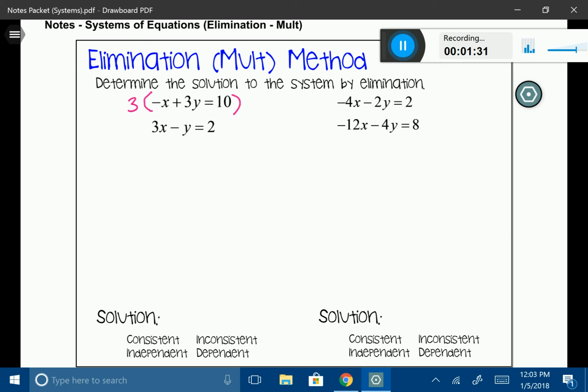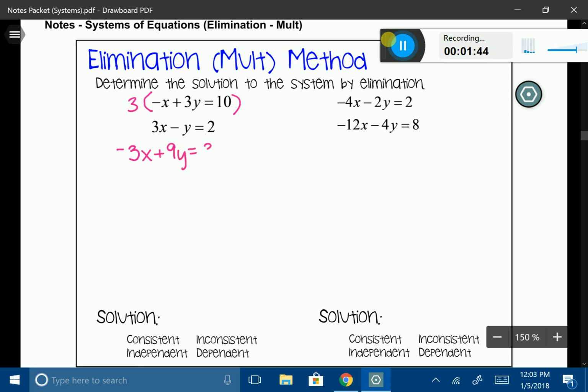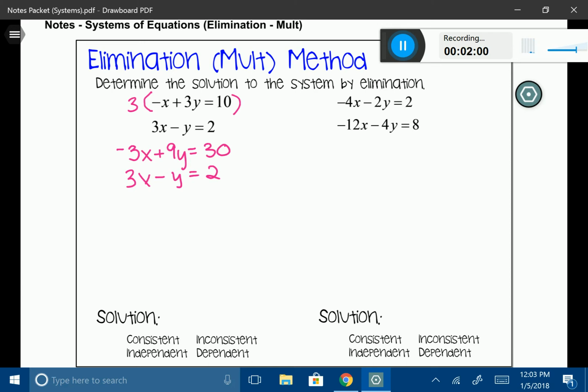Watch what it's going to do now. I'm going to take that first equation and rewrite it underneath, and I'm going to distribute that 3 into everything here. So I have -3x plus 9y is equal to 30. Okay, so that is from my first equation. Now I'm going to take that second equation and rewrite it right underneath my first equation. Hopefully you see that now our x's are similar, so we're able to eliminate them.